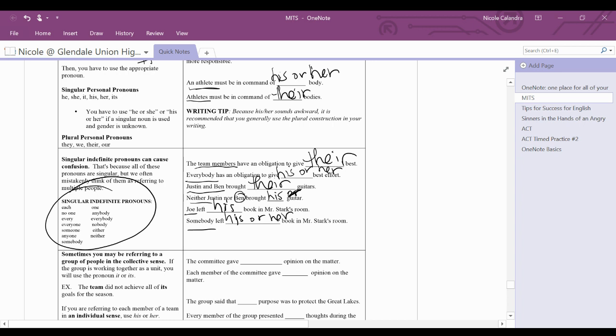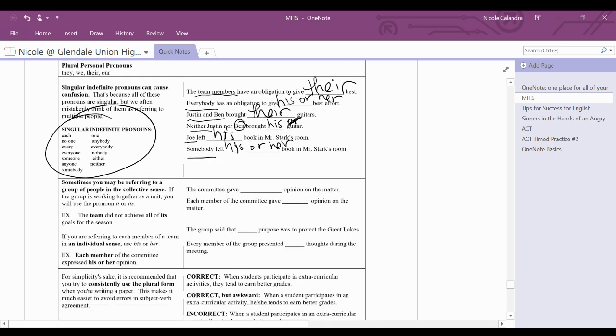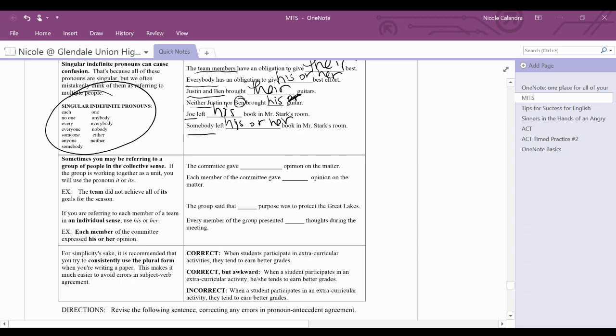All right, now, what do you do if you have a group of people, like in the collective sense, right? So like the class, the team, that kind of thing. Well, if you have the group working together as a unit, you're going to use the pronoun it or its. Okay, so let's take a look at an example. The team did not achieve all of its goals for the season. Okay, so team is collective, its. If you are referring to each member of the team in an individual sense, then you're going to use his or her. So if you had each member of the committee or each member of the team, then you would do his or her.